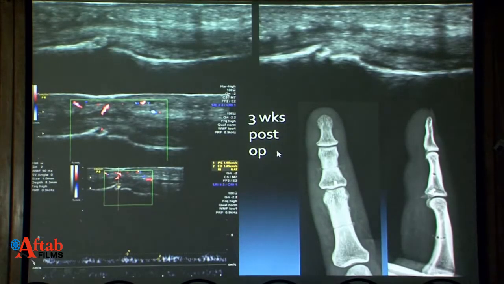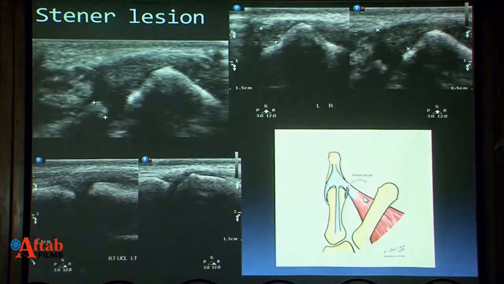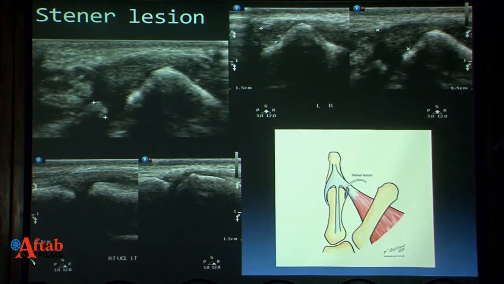This is an ultrasound 3 weeks after the surgery. We can see nice union of the bone fragments here, nice healing. Stener lesions, we are all aware, and believe me, the orthopedicians would always want you to diagnose these lesions. They'll be very happy if you are doing this.